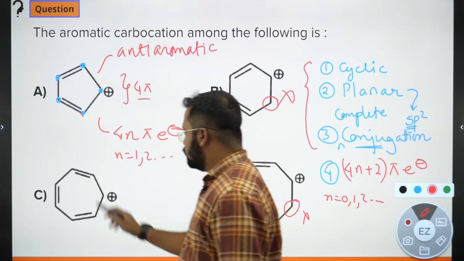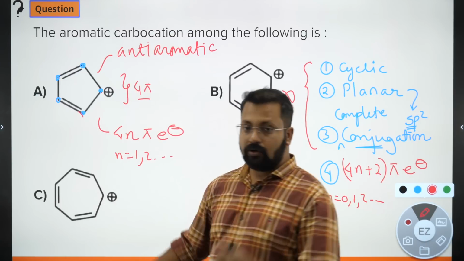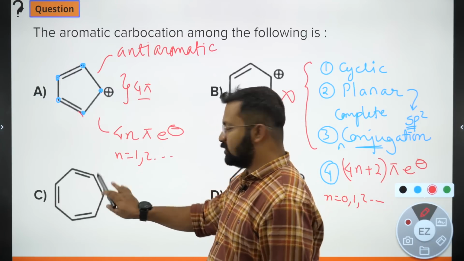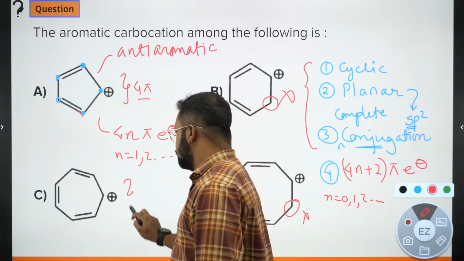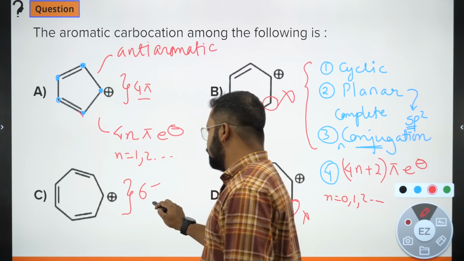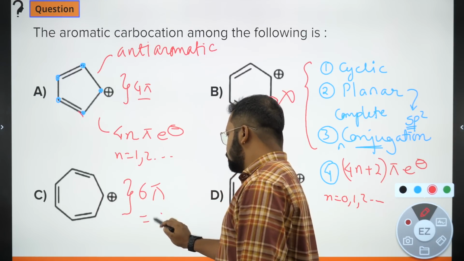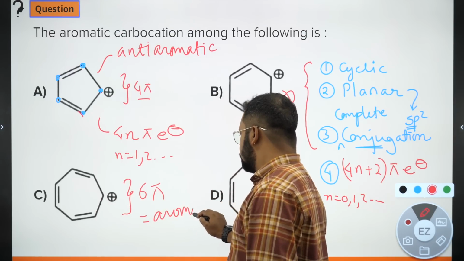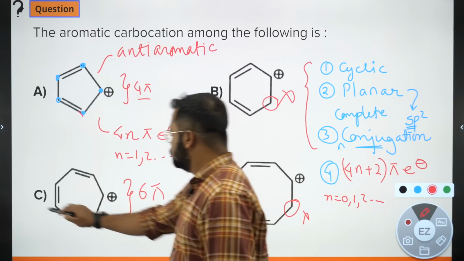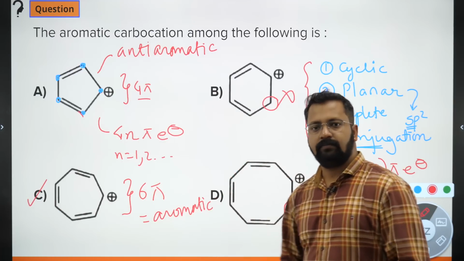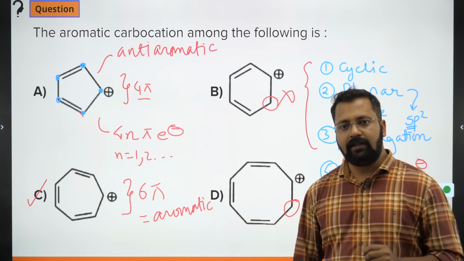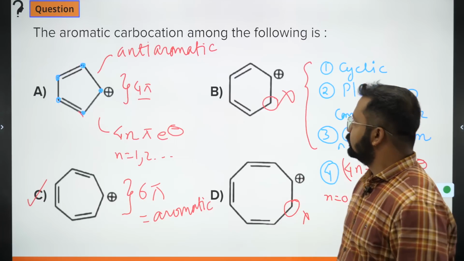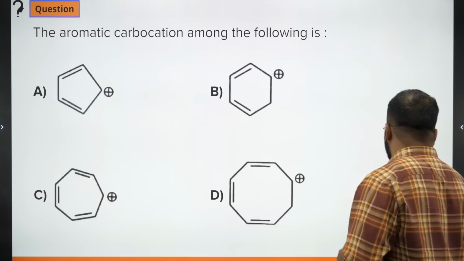What about this one? Cyclic, all points involved in conjugation? Yes. Planar, all points are sp2 hybridized. Number of pi electrons is 6 pi electrons, which makes it aromatic. So C is the right answer. Okay, C will be the right answer. Chaliye.